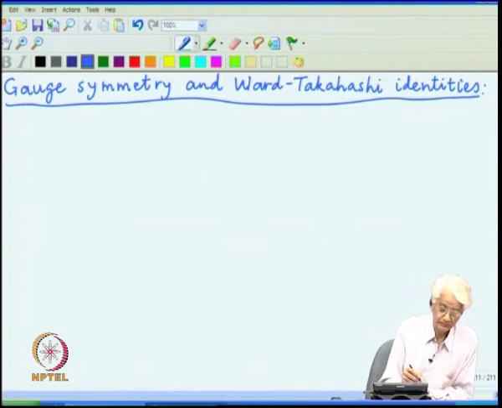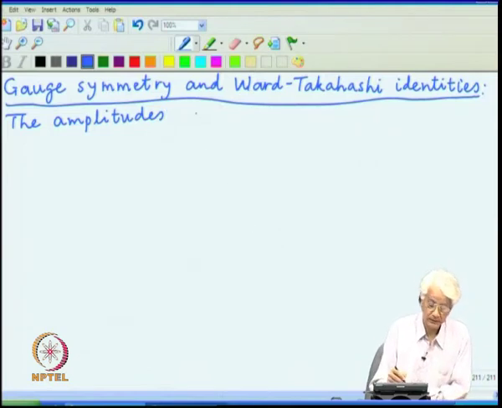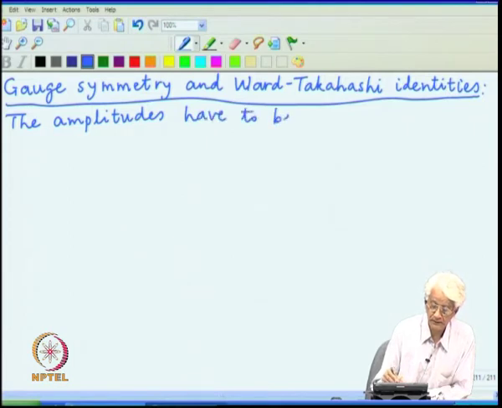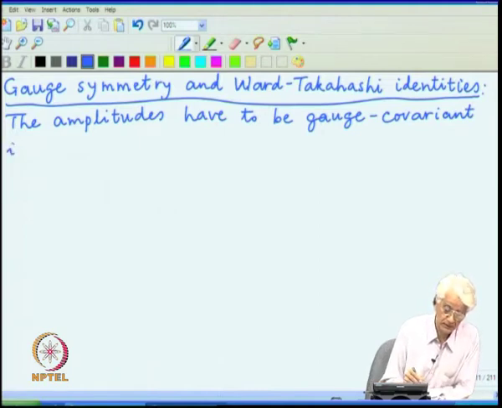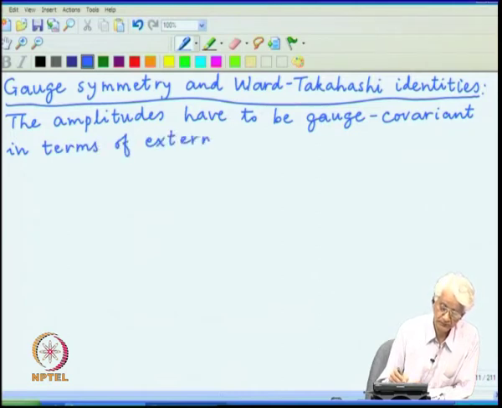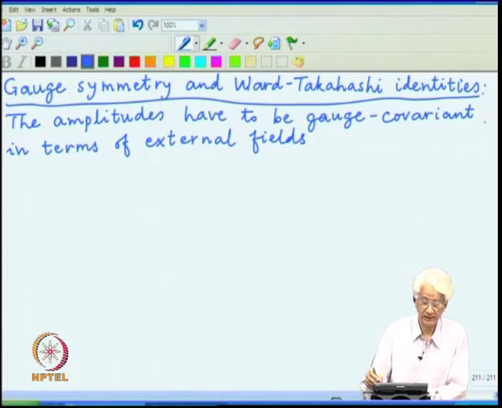Now, the amplitudes have to be gauge covariant in terms of external fields which may be present in the diagram, either the fermion or the photon.